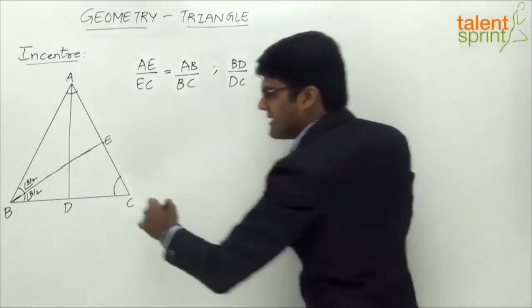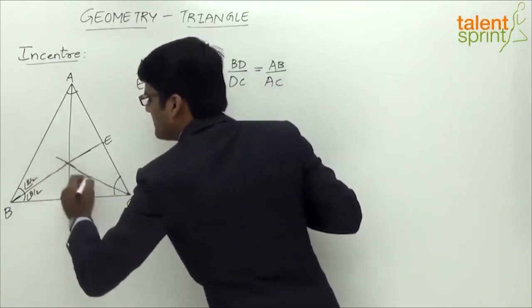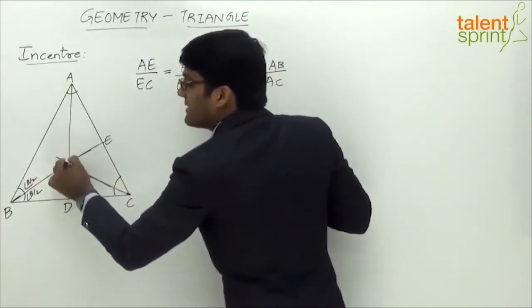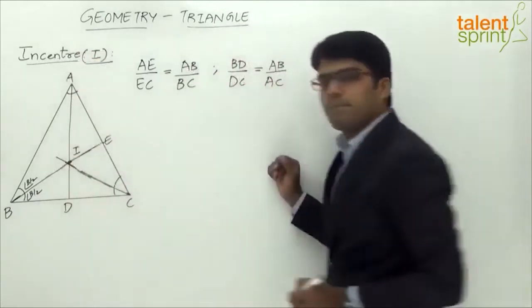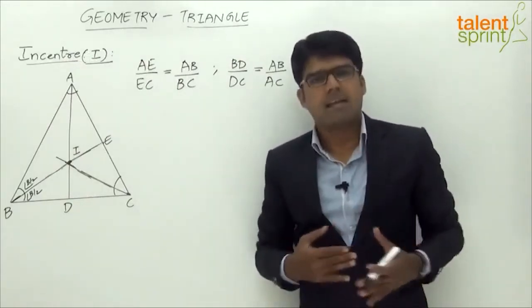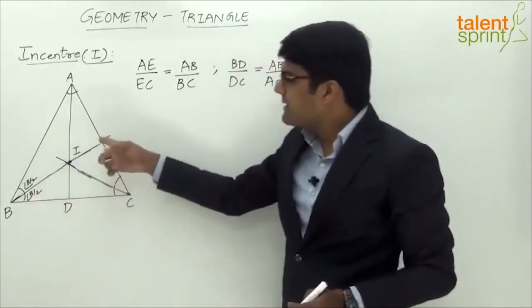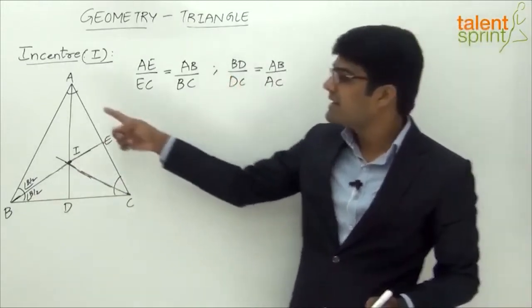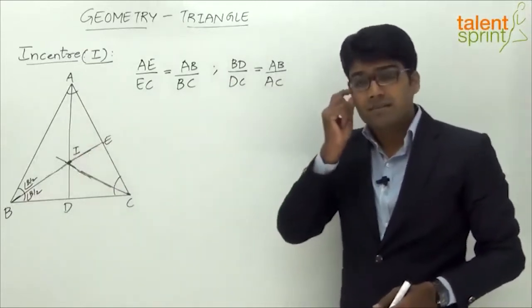And the same goes for the third angle bisector. So if we draw an angle bisector here, right, it will meet at some point in the opposite side. However, the point of intersection of all these 3 angle bisectors is known as the incenter, which is denoted by the letter I. Okay. So what we have learned so far is that the incenter is the point of intersection of angle bisectors. An angle bisector divides the angle into 2 equal parts. And when we extend the angle bisector, it divides the opposite side in a ratio which is equal to the ratio of the sides that contain the particular angle there. So the intersection gives us the incenter, which is denoted by I.